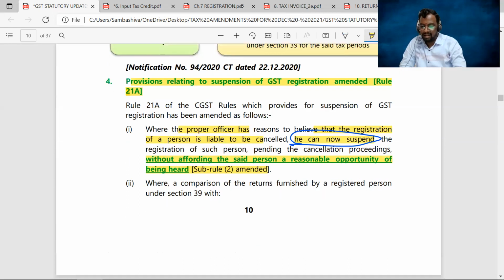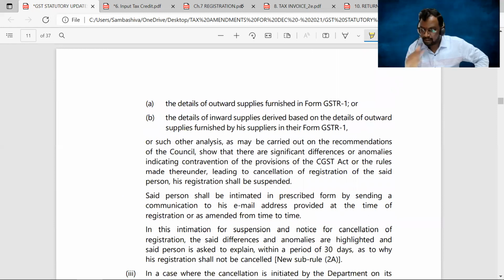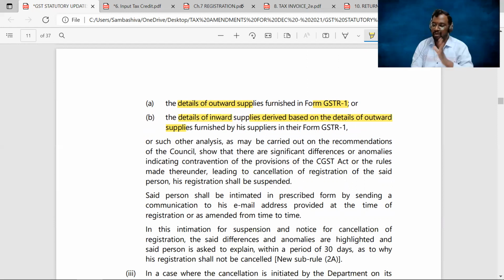And where a comparison of returns furnished by the registered person under Section 39, the details of outward supplies furnished in GSTR 1 and the details of inward supplies derived from the details of outward supplies furnished by their suppliers in GSTR 1, shows a mismatch. Generally, assume that I am a proper officer and I found some mismatch of outward supplies.